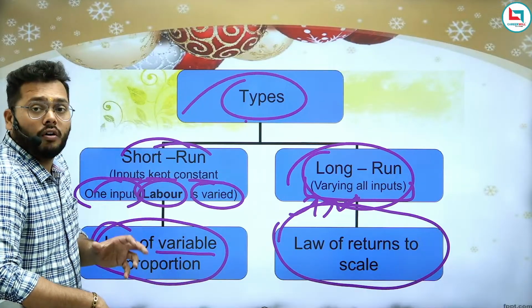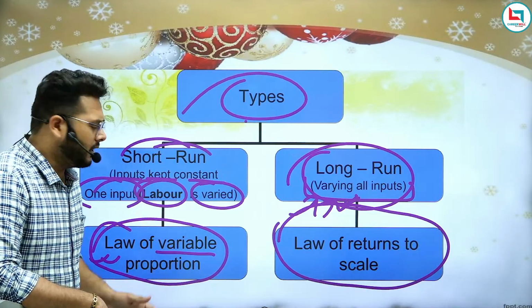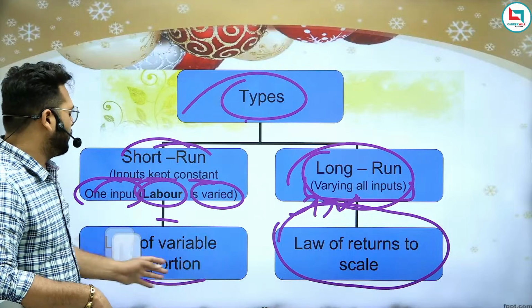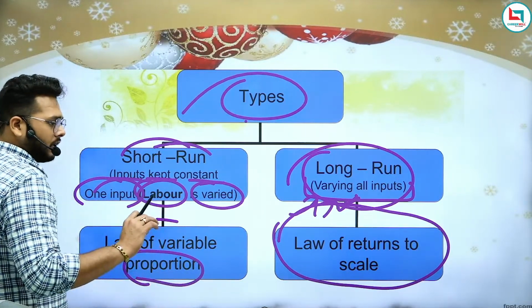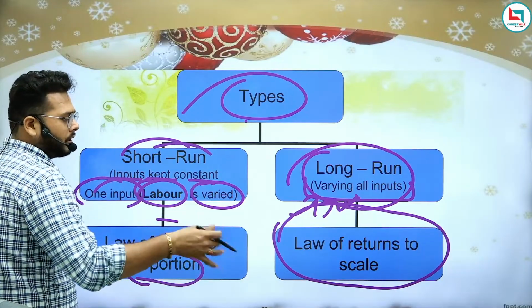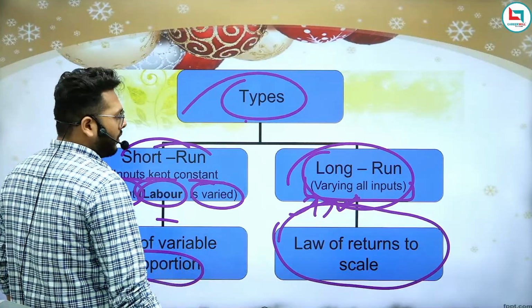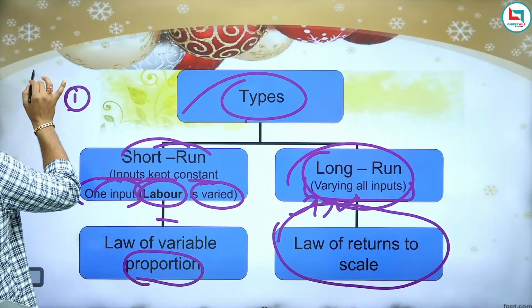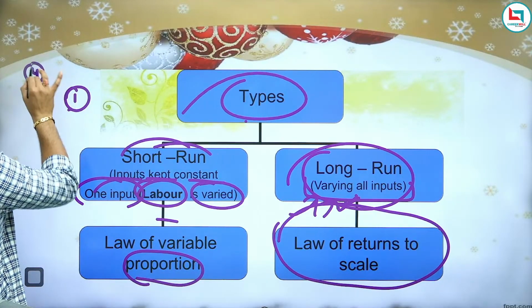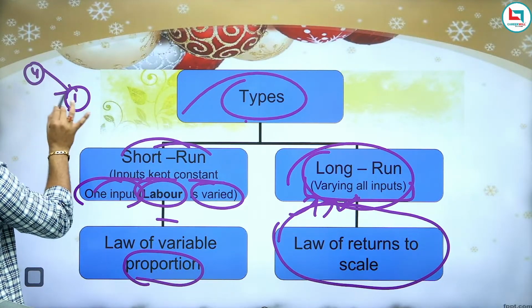What is the law of variable proportion? Just break these words down. The proportion: 2 labor, 3 labor, 4 labor. Let's say there is only one machine, and on that one machine 4 workers are working.